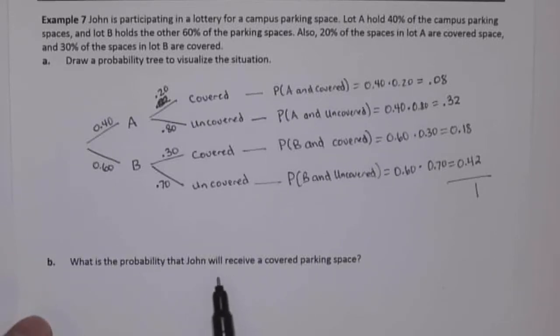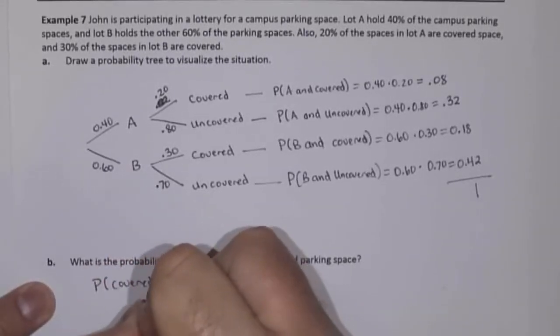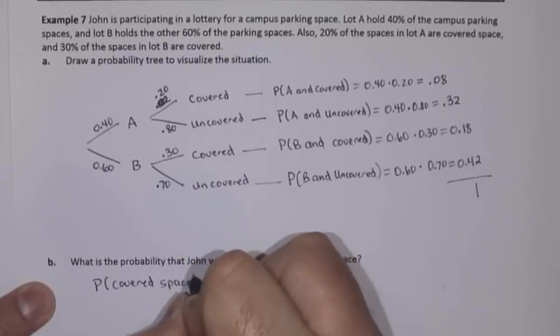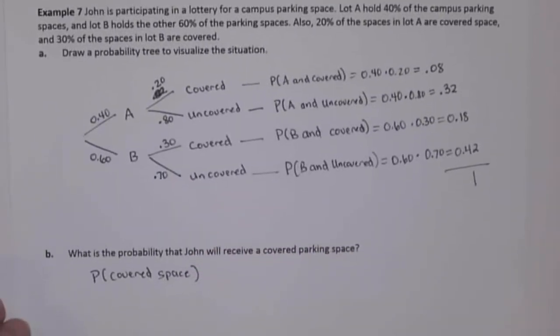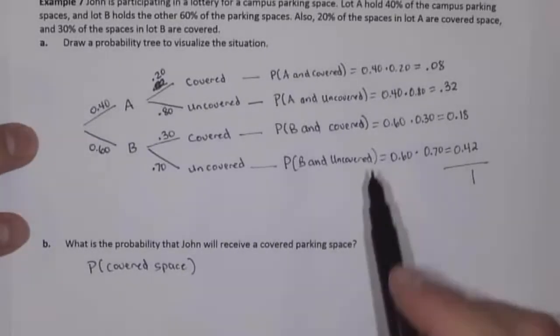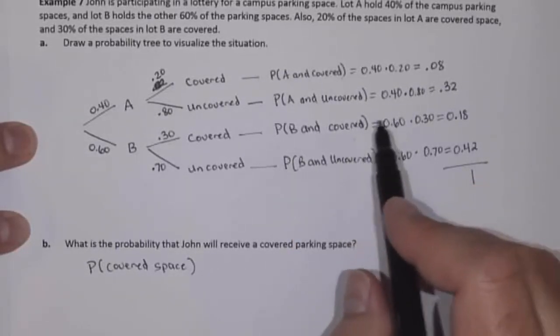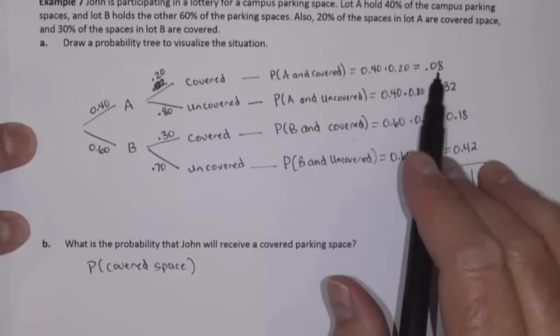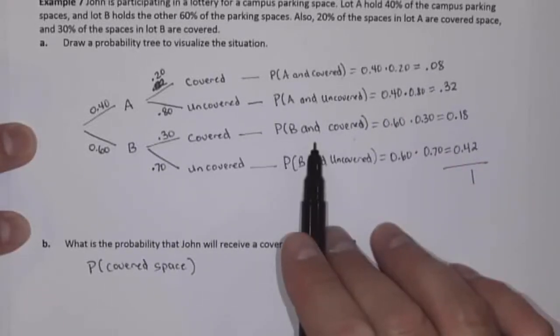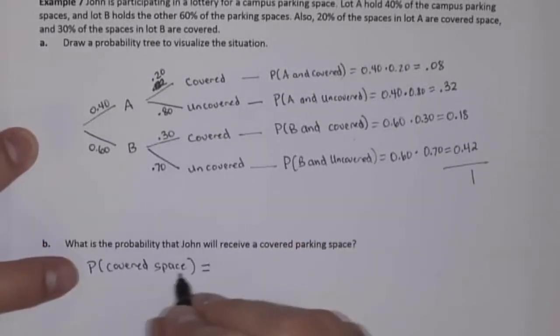So question B. What is the probability that John will receive a covered parking space? So we want to know what's the probability he ends up in a covered space. Well, it's a little bit tricky because there's two different ways he could end up in a covered space. John could end up in A covered, or John could end up in B covered. So the probability that he ends up in A covered is 0.08. The probability he ends up in B covered is 0.18. So the probability that he ends up in a covered space is going to be those two things added together.